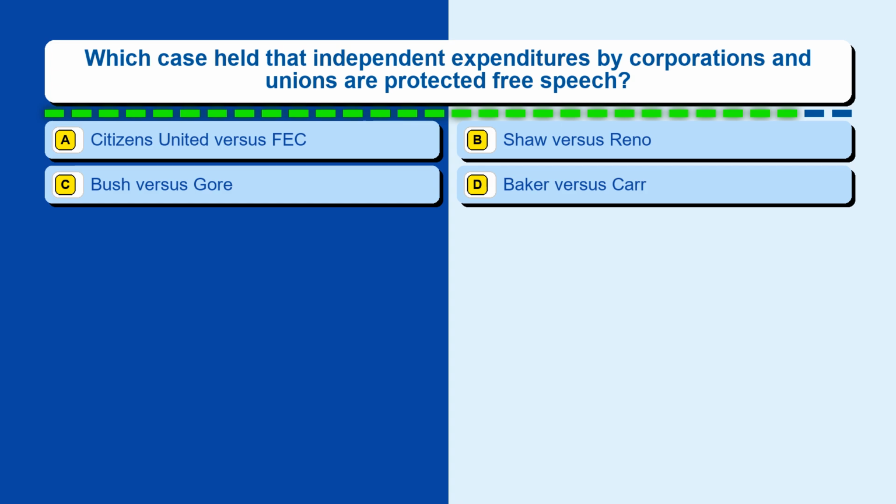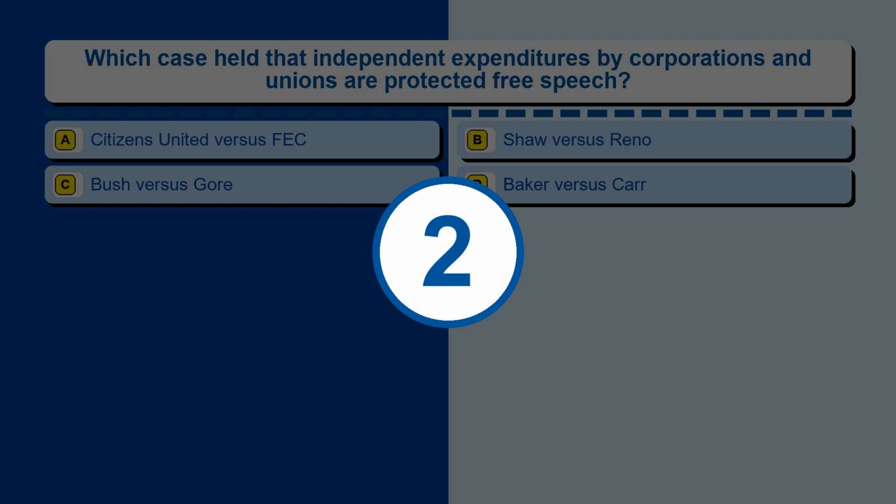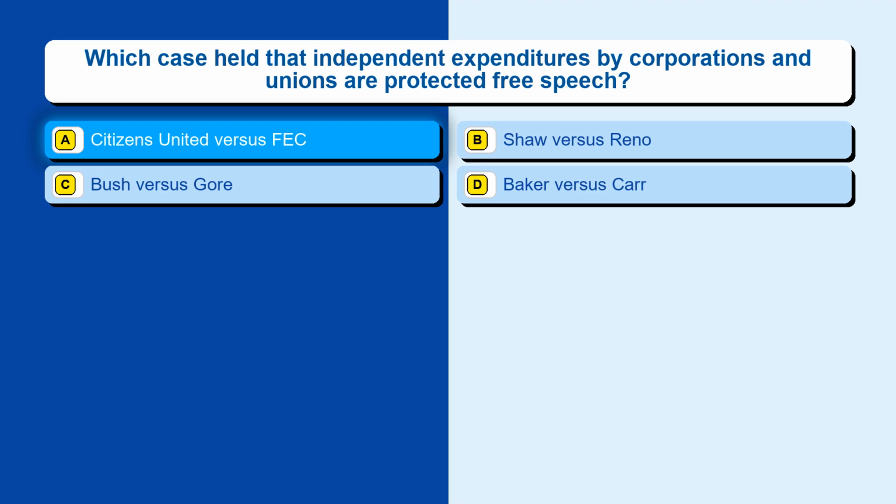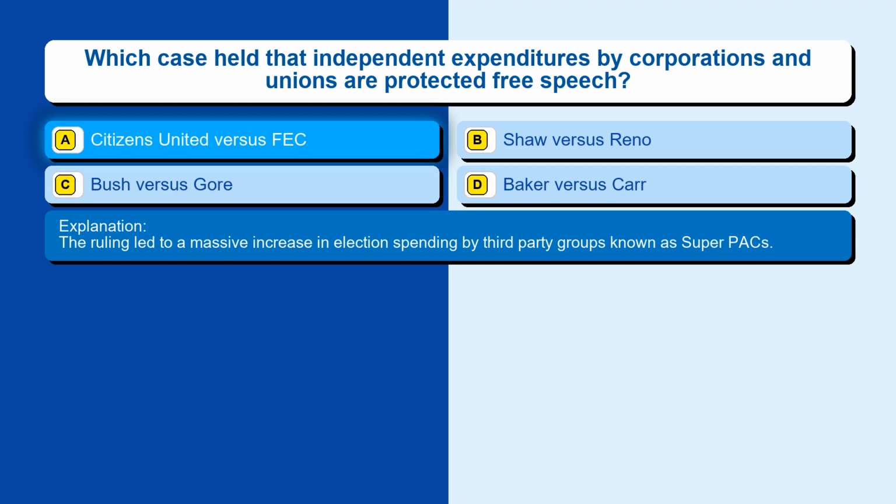Question 151. Which case held that independent expenditures by corporations and unions are protected free speech? Option A, Citizens United v. FEC. Option B, Shaw v. Reno. Option C, Bush v. Gore. Option D, Baker v. Carr. The correct answer is option A, Citizens United v. FEC. The ruling led to a massive increase in election spending by third-party groups known as super PACs.